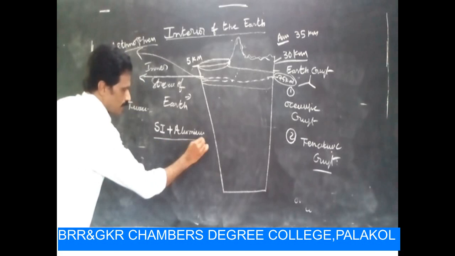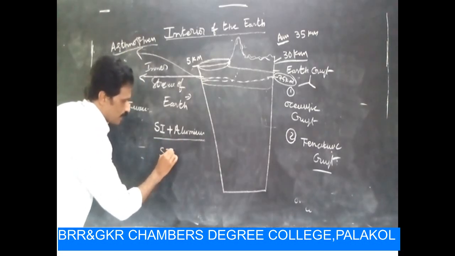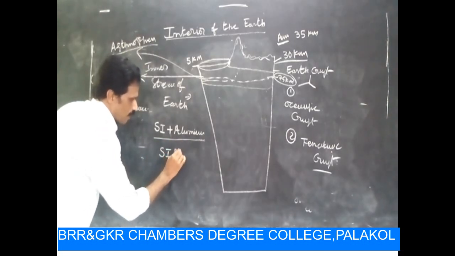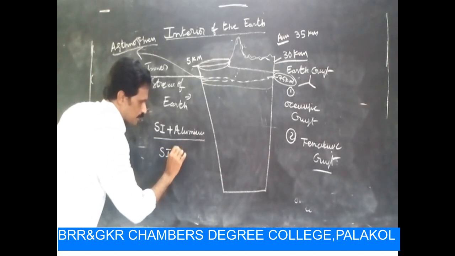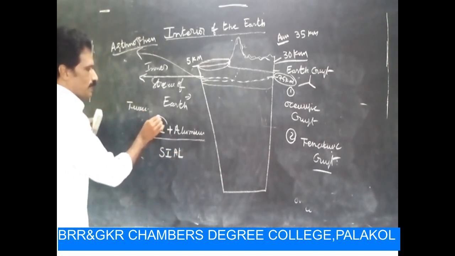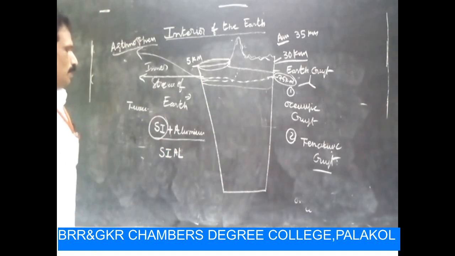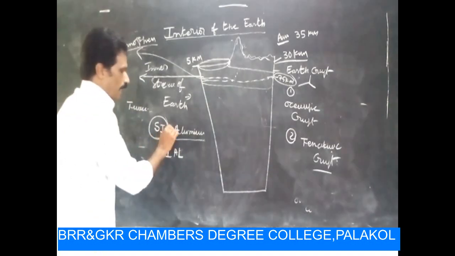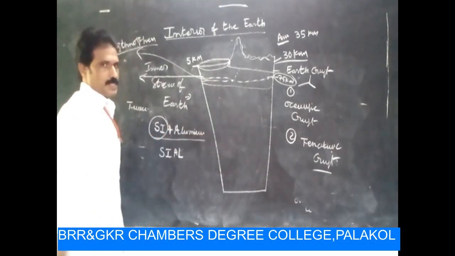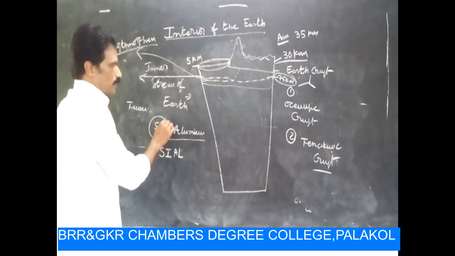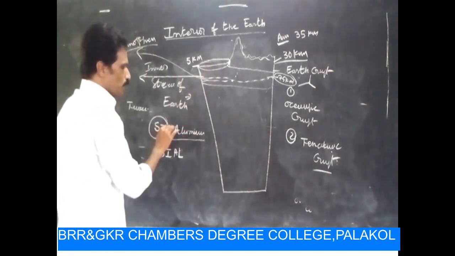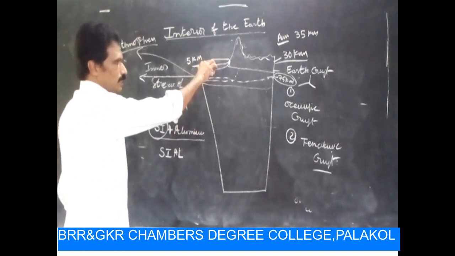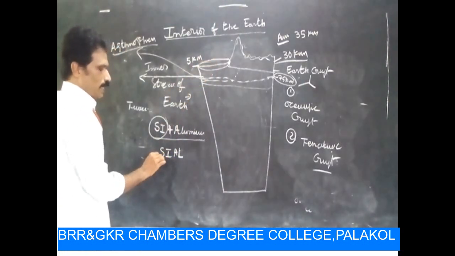So that's why, in short form, this is SiAl. SiAl means Si representation for silica, and also aluminum is there. In the first layer, there are two minerals, silica and aluminum.